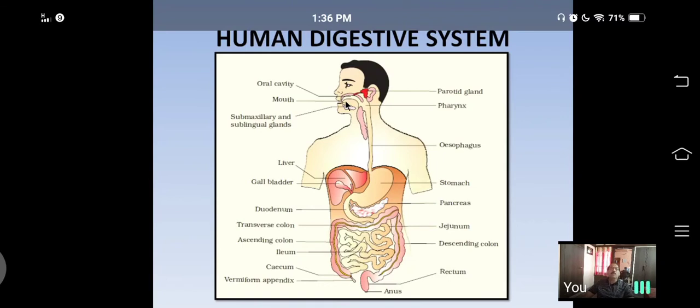When we swallow, the bolus enters the next part, the pharynx. Pharynx is the third part of the alimentary canal. It is a common chamber, a common passage both for the digestive system as well as the respiratory system, because the food we have taken enters through the mouth and reaches the pharynx.